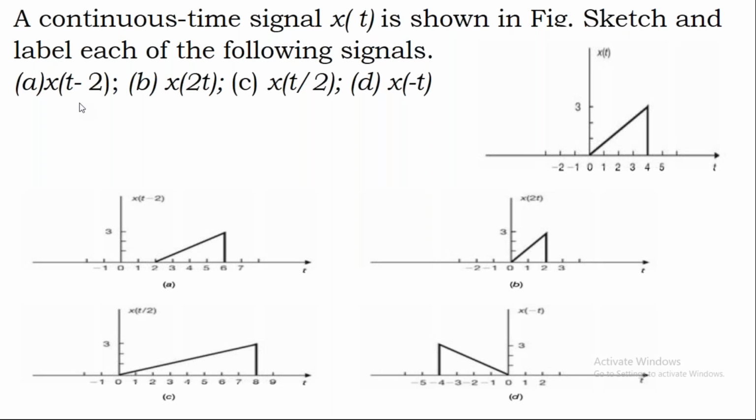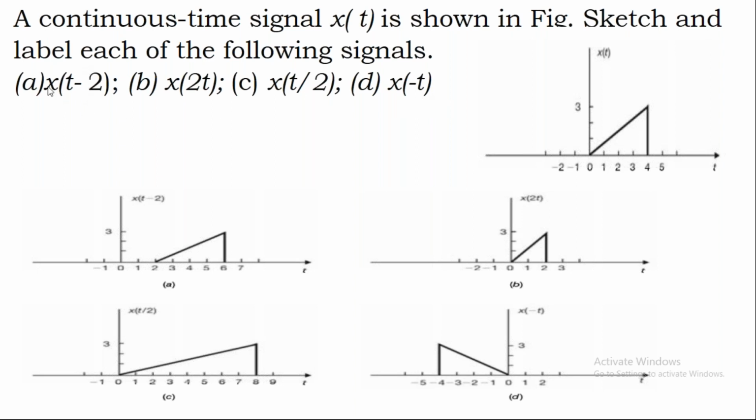That means the first one is x of t minus 2, which is nothing but time shifting. Here x of 2t is nothing but time scaling, and x of t by 2 is also time scaling, and x of minus t is the time reversal. So please try to understand the meaning for this.